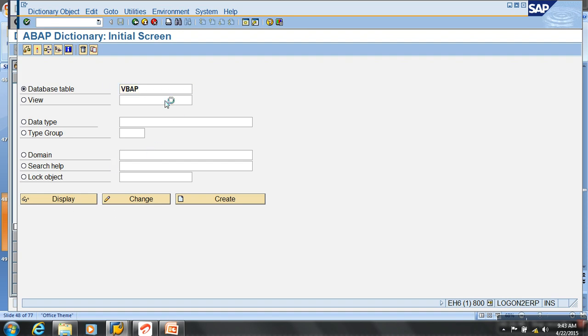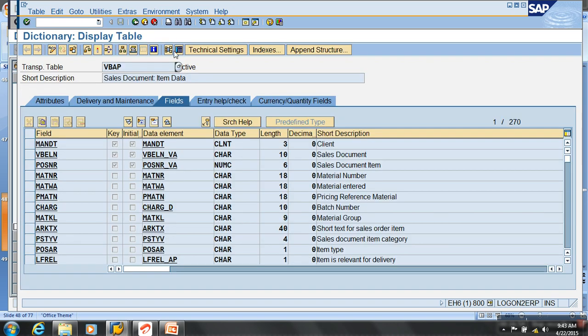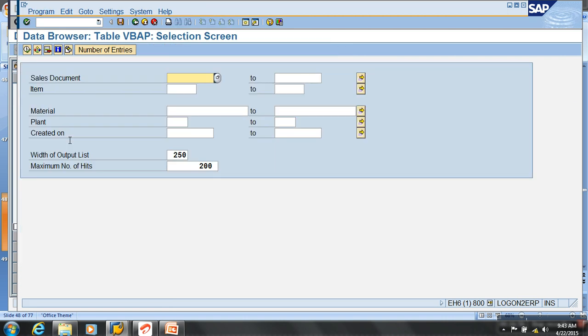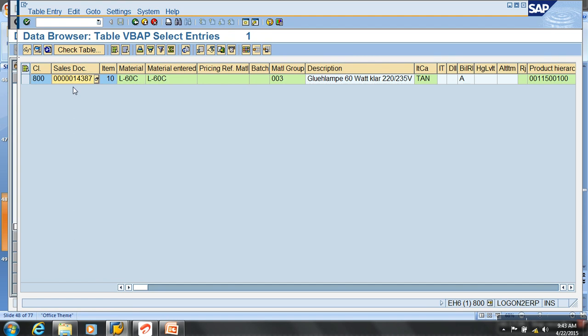In this, all the item level data is there. How many items did I have in that order? Only one actually. I see, I got an order. This is my item number 10. What is the product? L60C. You can get into the details of this completely.